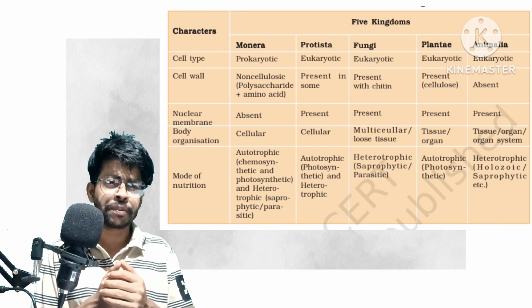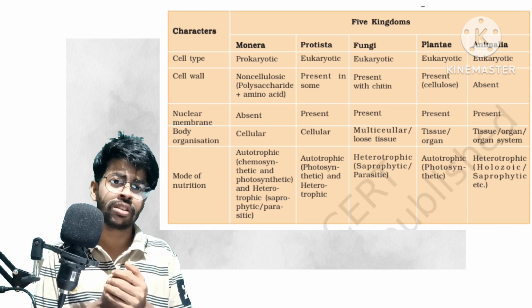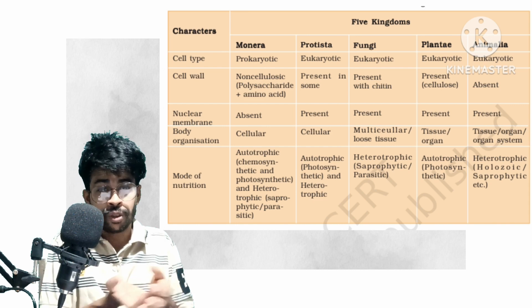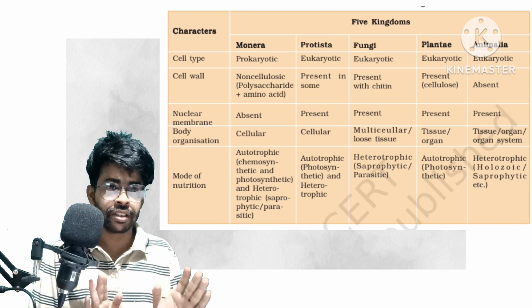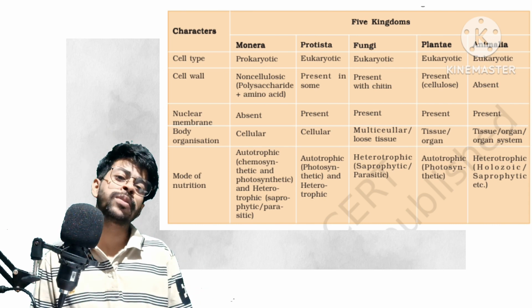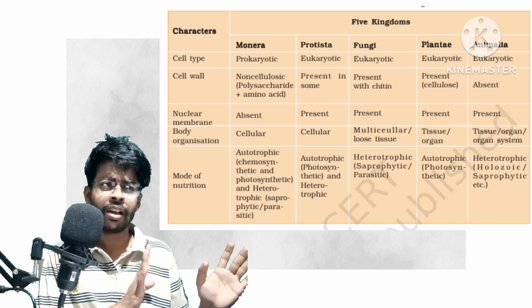And after all, the mode of nutrition: autotrophs, heterotrophs, chemotrophs, lithotrophs, etc. I will talk about the mode of nutrition later. The 5 kingdoms are Monera, Protista, Planta, fungi and animalia.